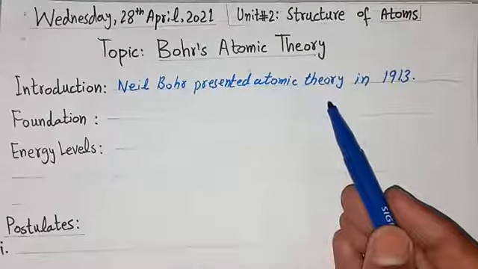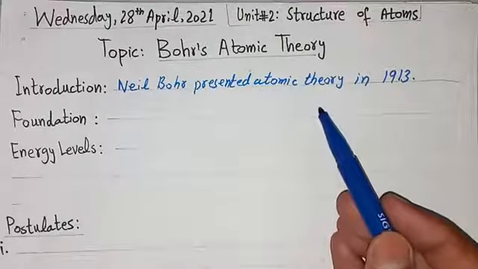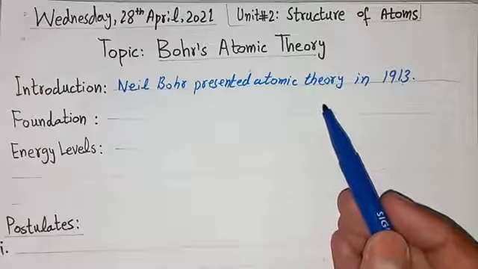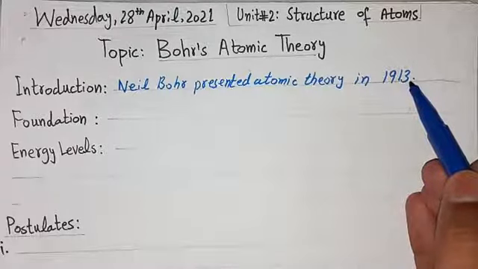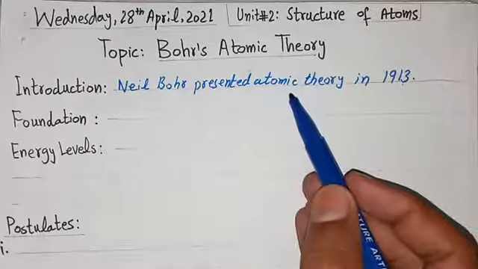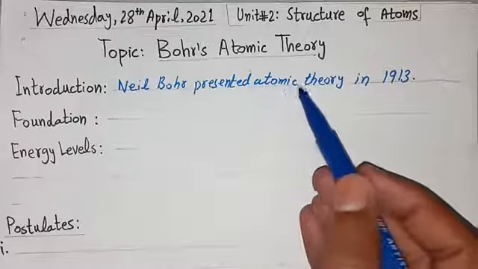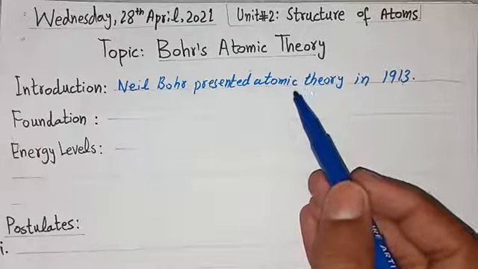Keeping in view the defects of Rutherford's atomic model, Niels Bohr presented another model in 1913. Atomic theory means a theory related to the atom.